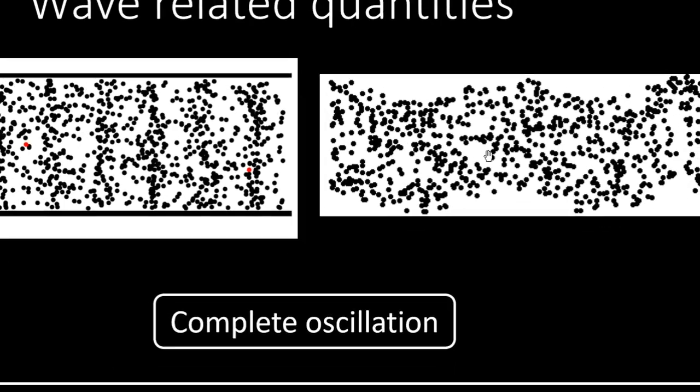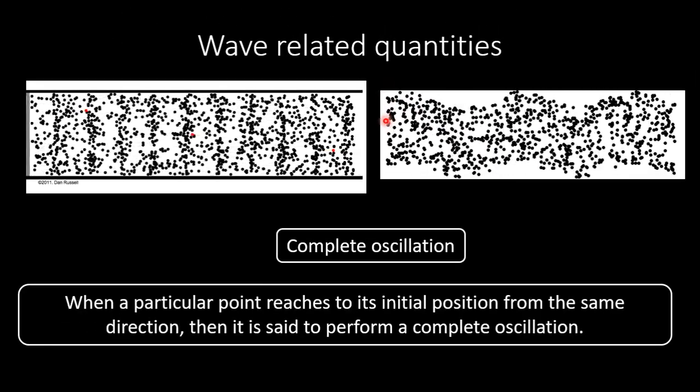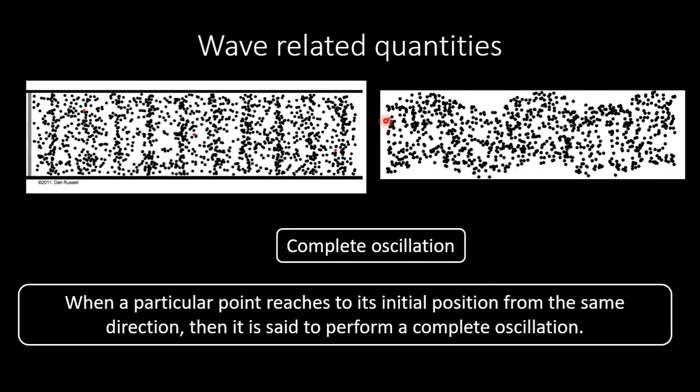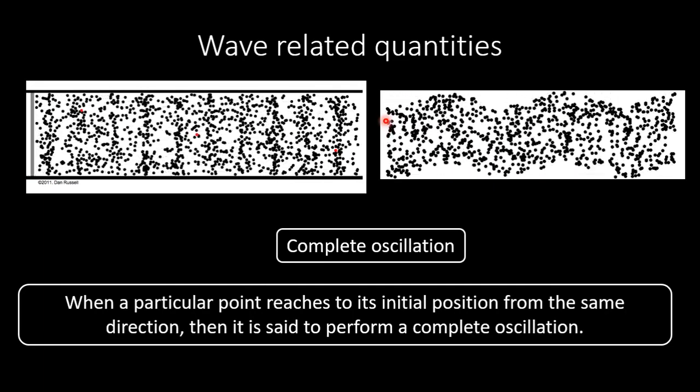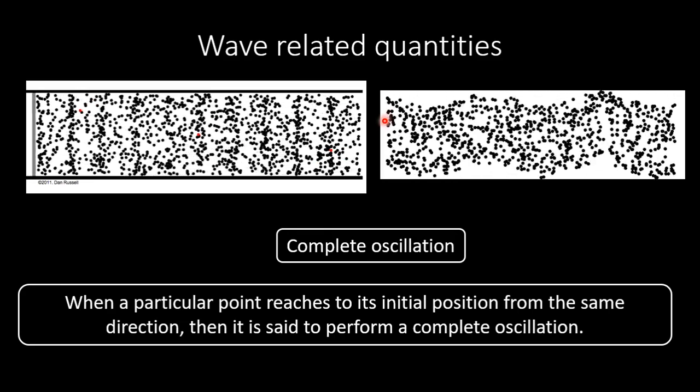And in case of transverse wave, the particles are moving upward and downward and then reaching back to the point of equilibrium from the same direction. Then it is said to perform one complete oscillation.